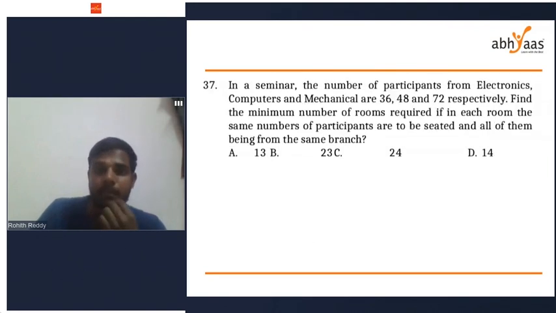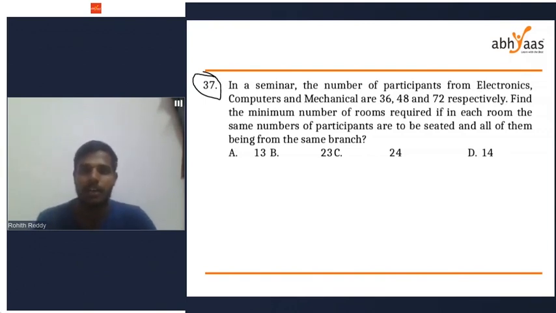Here comes an interesting question. 37. What you're gonna do? Okay, I'm going to change an option. There is one more option called E, which is 12. Okay, I don't know whether option E is correct or not, but I'm giving option E as 12. What is the answer for question number 37?